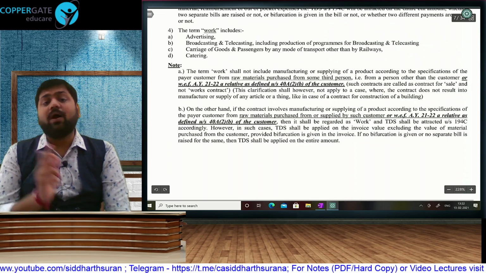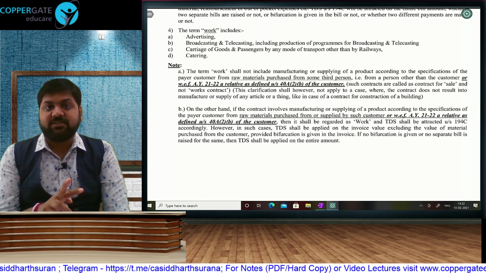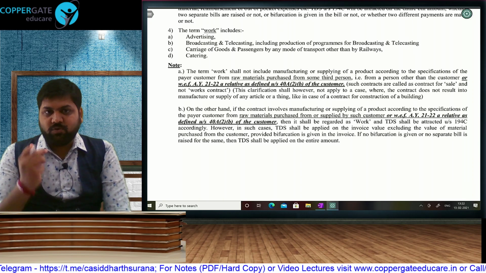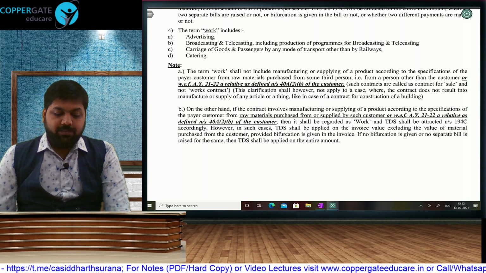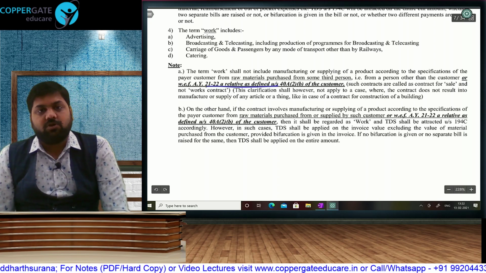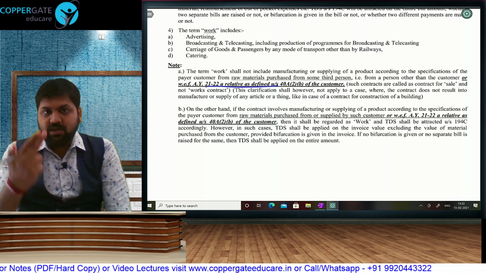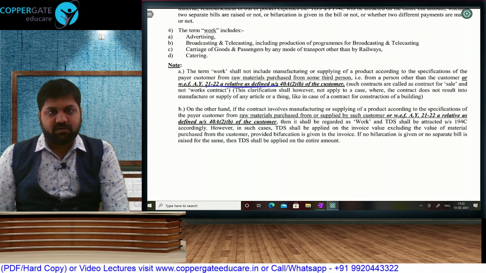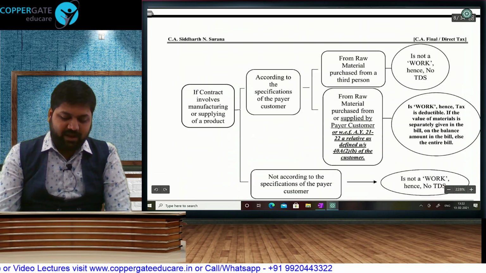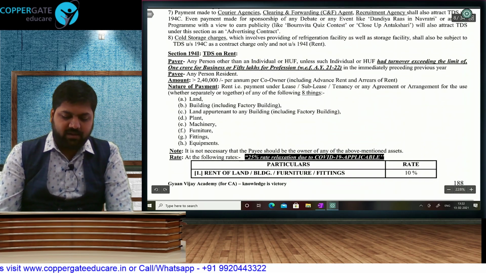And when you are supplying goods and you are giving specification, that becomes work, because your job worker is only doing the labor work. But now if the goods are taken from you or from your relative, that will also amount to work. So if I give goods and I give specification and I pay you only for service, that was work. But if I give goods from my relative, that will also amount to work and will get covered under contractor, raw material taken from the customer or relative of the customer.